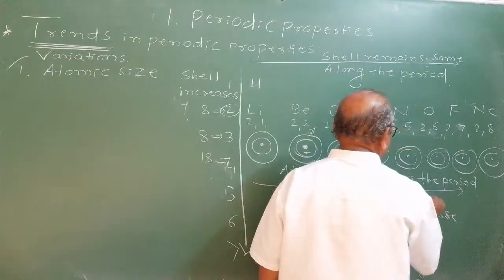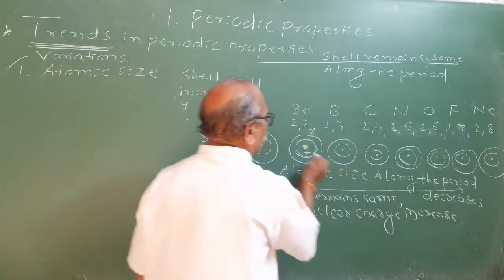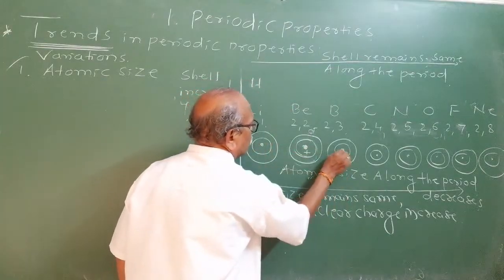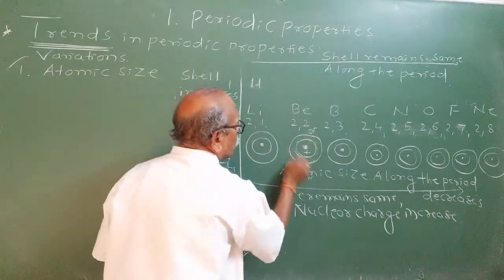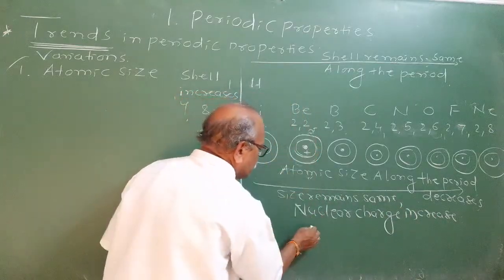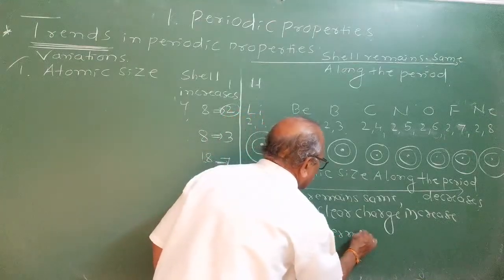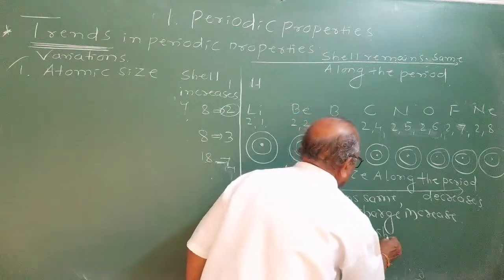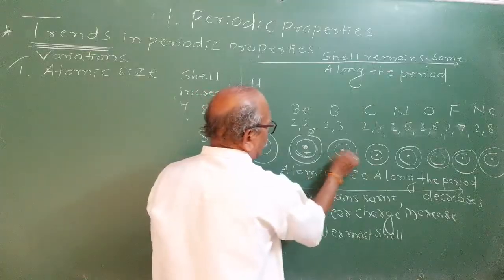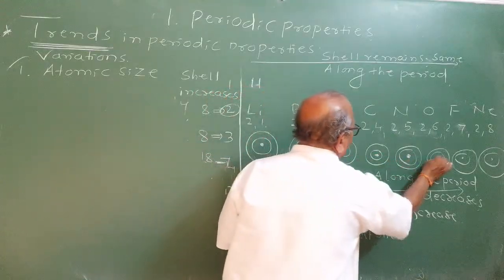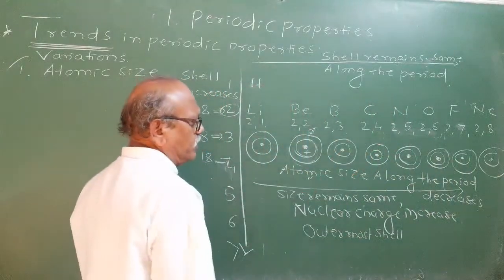decreases along the period. Why should it decrease? Because electrons are entering the same shell, but effective nuclear charge increases. As effective nuclear charge increases, the outermost shell is pulled towards the nucleus. The outermost shell will contain negatively charged electrons. Nuclear charge goes on increasing because one proton is also added as you move from left to right along the period.